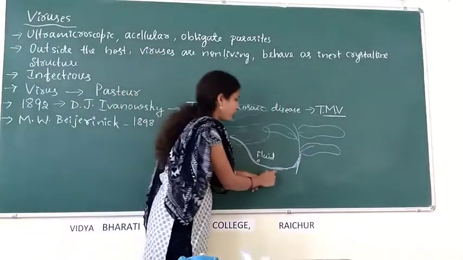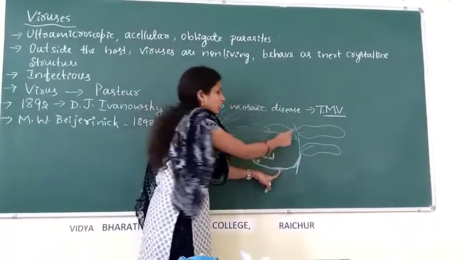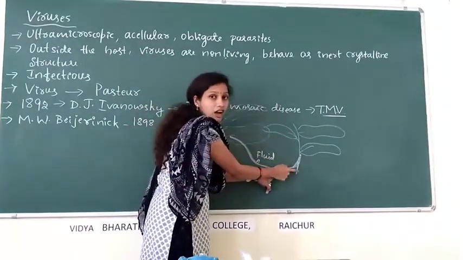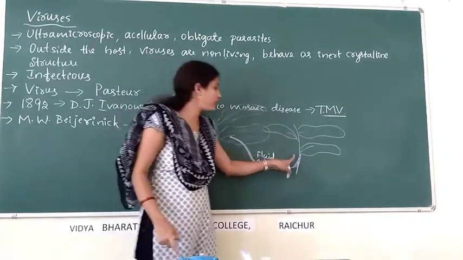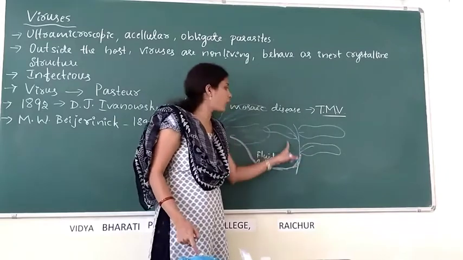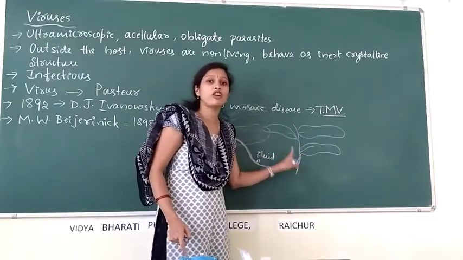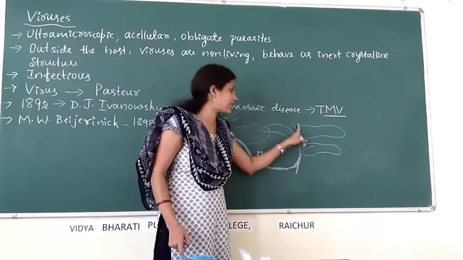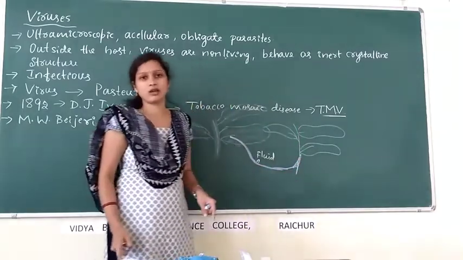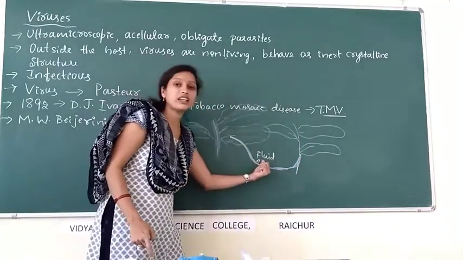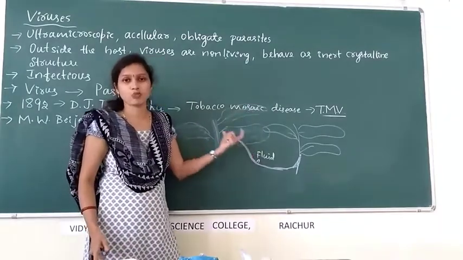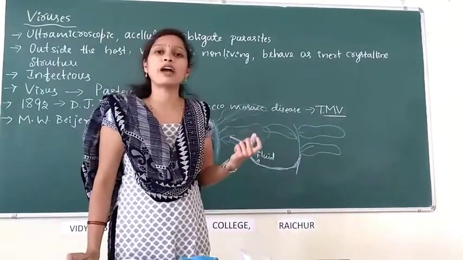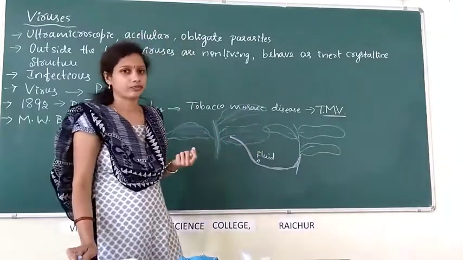After injecting this fluid, we can observe the development of tobacco mosaic disease in this healthy plant. Means this fluid contains tobacco mosaic virus responsible for the disease.